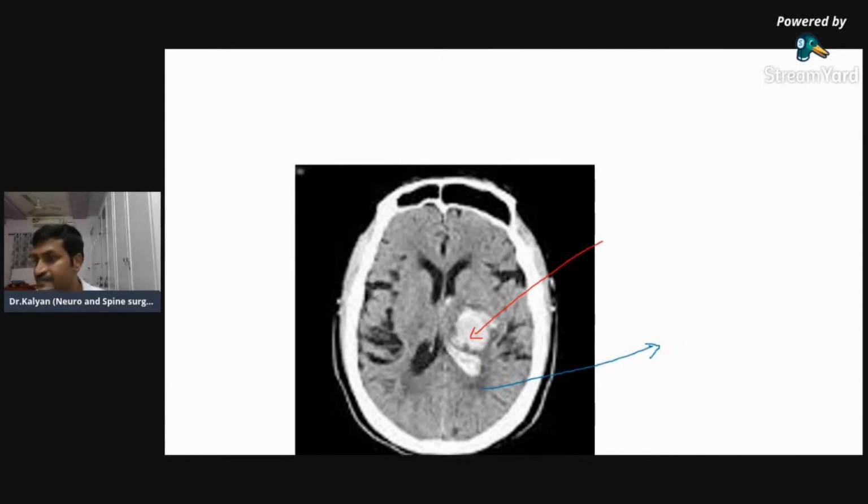What is that? Right, blue is edema. That is the vasogenic edema surrounding the blood. Fine.